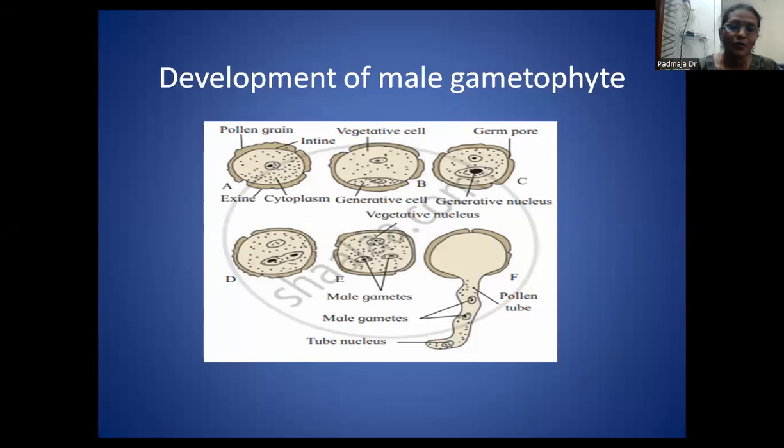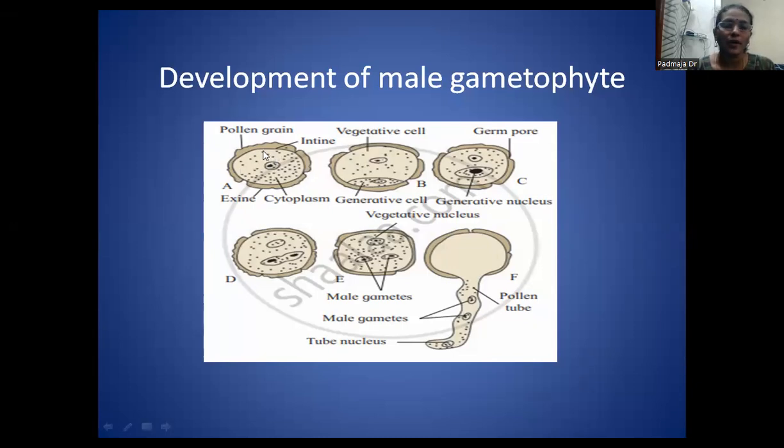So the study of pollen grains is known as palynology. A number of research works are also taking place on palynology, and these pollen grains are also helpful for identifying criminals, like in forensics also this research work is going on with pollen grains. So the first cell of the male gametophyte is the pollen grain.